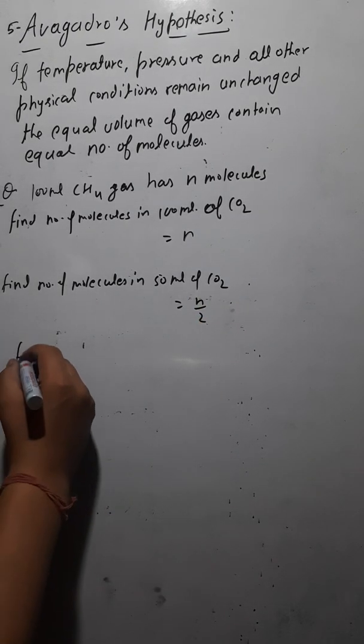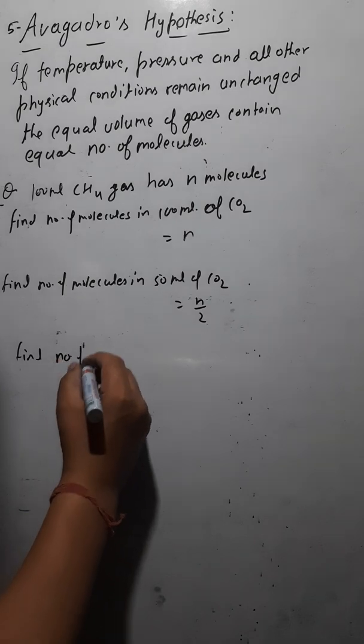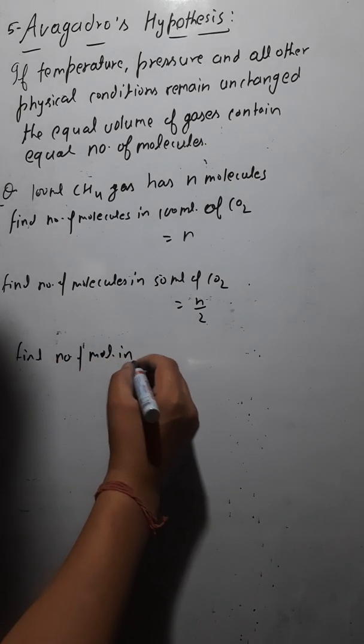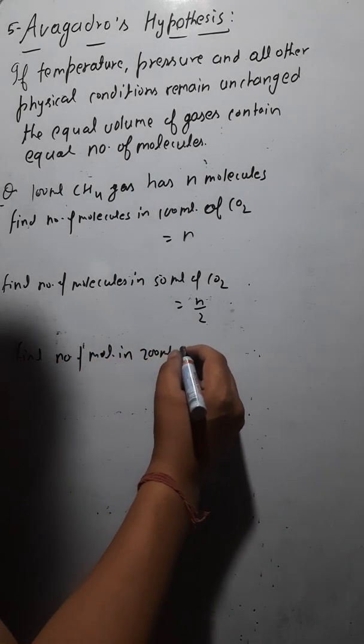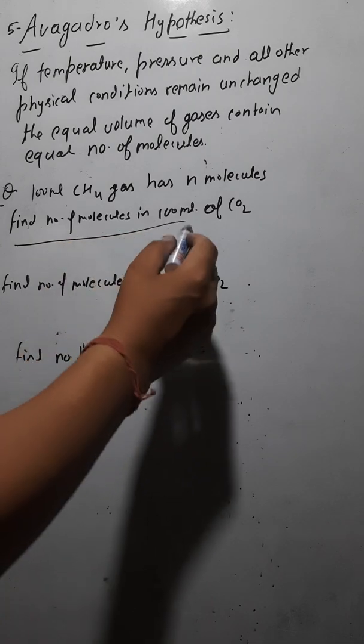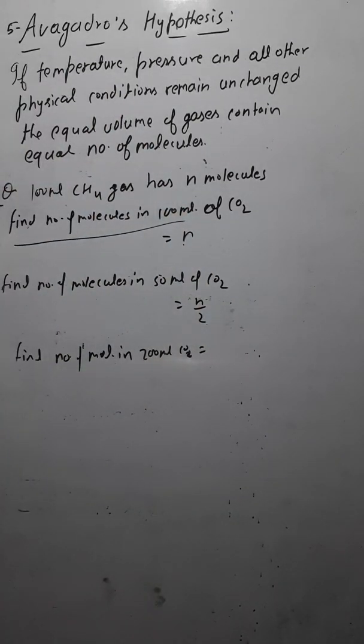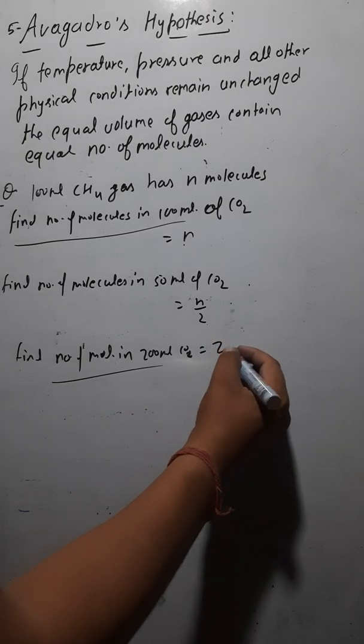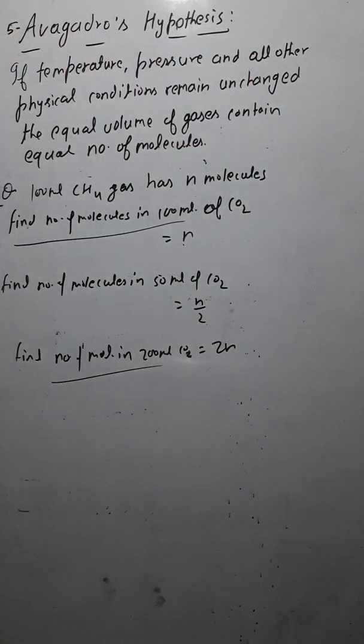Now one more thing, let me ask you. Find the number of molecules in, let's say, 200 ml of CO2. Now guess it, how many molecules would be there in 200 ml of CO2? Now if you see, in 100 ml you have N molecules of CO2. So in 200 ml, how many molecules of CO2 would be there? Yes, 2N, isn't it?